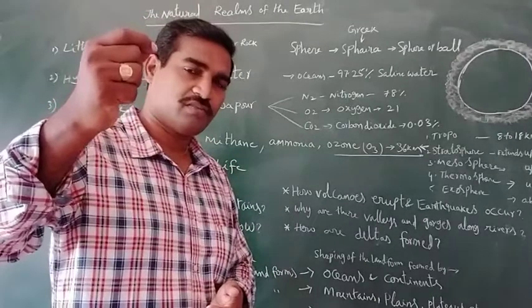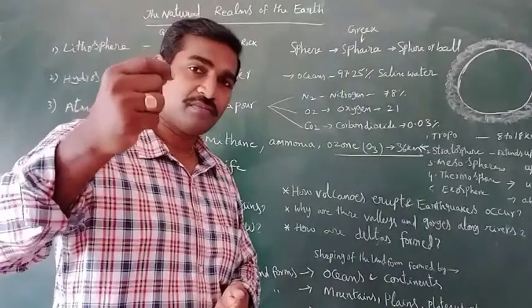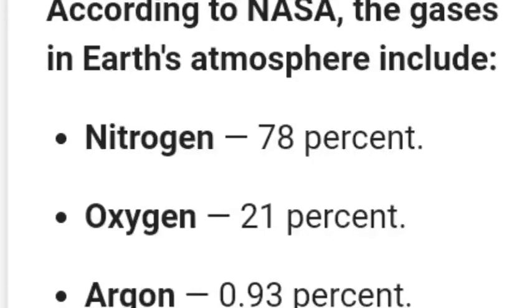Nitrogen is very important for plants. Nitrogen, how much percentage is it? 78% there. And the next one is oxygen, very important for all living beings, mostly humans. Oxygen, 21% there.